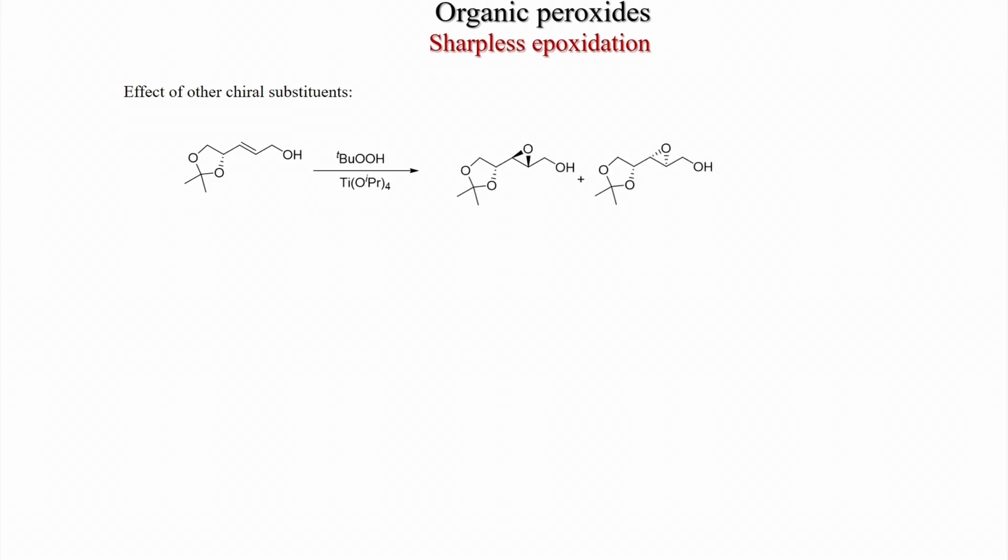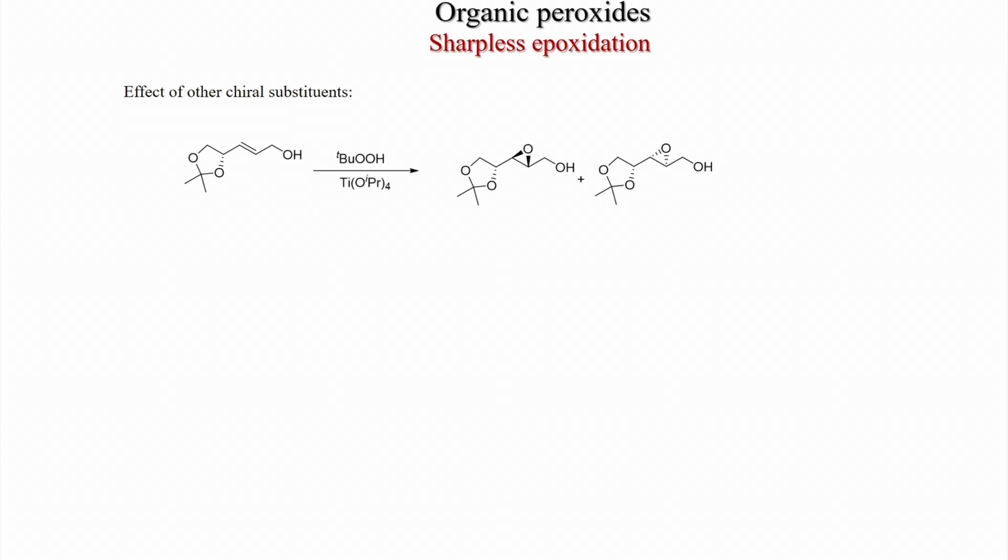Effect of other chiral substituents. So, this is a chiral compound where the chiral center is far from the allylic alcohol motif, and with tertiary butyl hydroperoxide and titanium isopropoxide conditions, you get these two products which are diastereomeric to each other, because there is one chiral center here and another chiral center is formed here. So, you get two diastereomeric products.